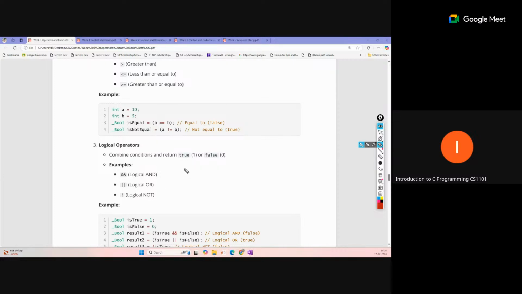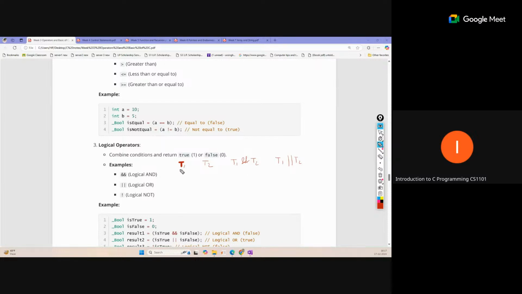logical NOT. I have already discussed this earlier. Suppose we have a T1 condition and a T2 condition. What are the input possibilities? Each condition will return true or false. Since we are talking about two conditions, we can take the AND operator: T1 and T2, what will be the result? At the same time we can discuss T1 OR T2, and logical NOT just reverts true to false or false to true.